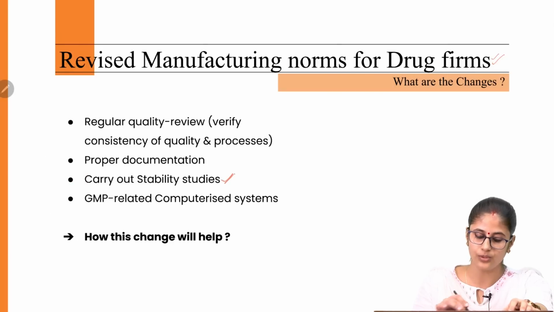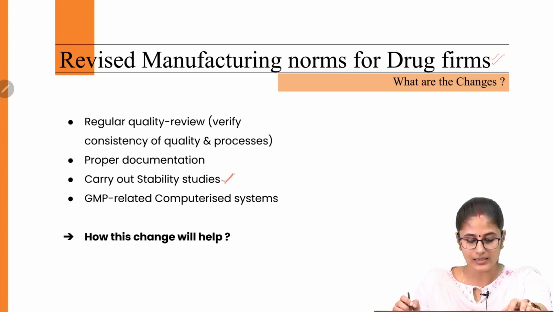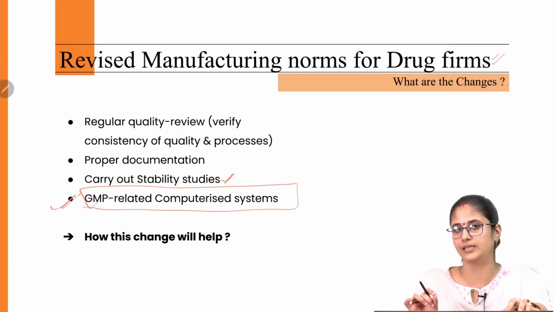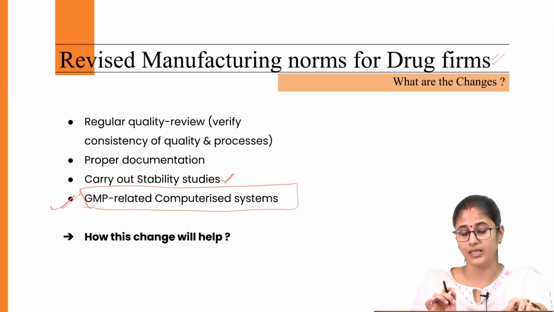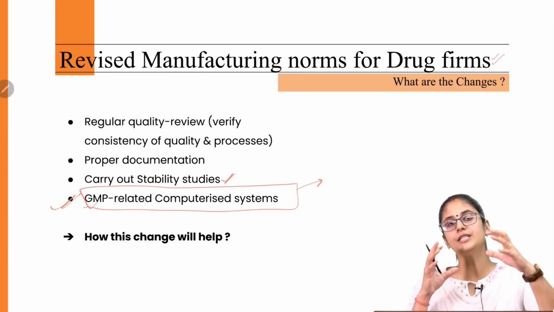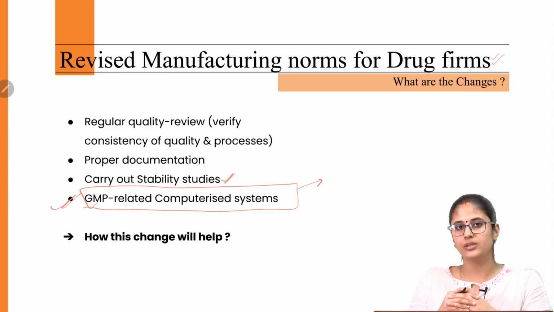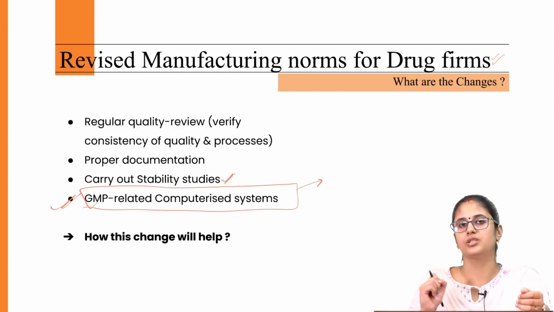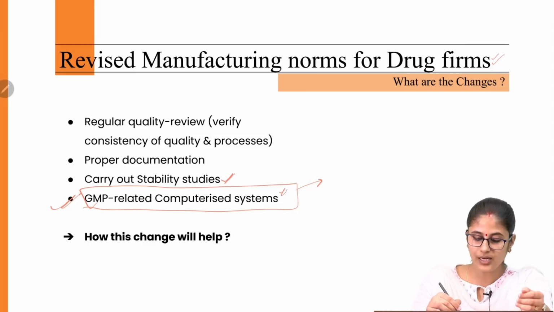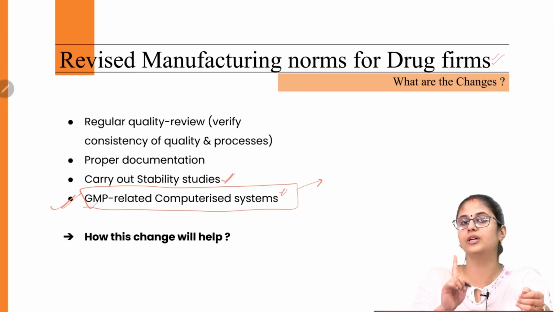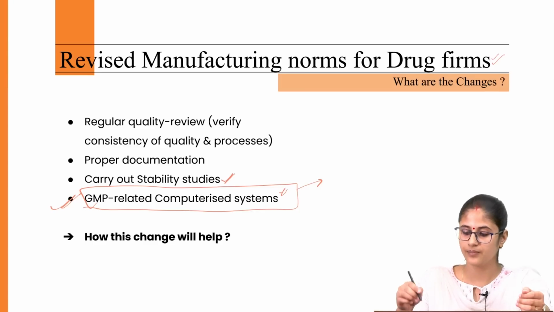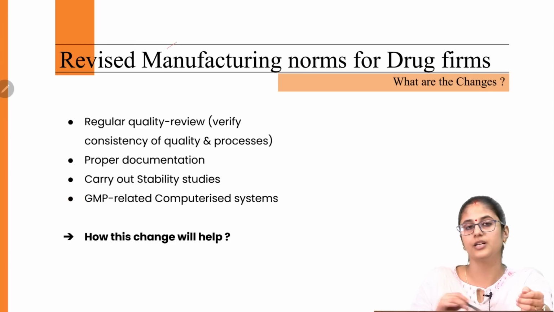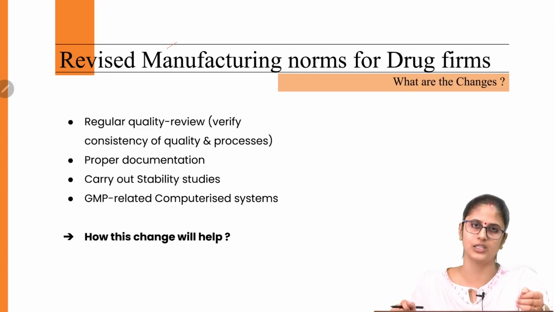Now it has become mandatory to carry out these stability studies. And lastly, now they have to come up with a good manufacturing practice related computerized system. What this computerized system would be doing is, it would automatically store the data with regard to whether a particular pharmaceutical manufacturing unit is following all the quality procedures or not. And this computerized system would basically ensure that no tampering could be done with regard to the data. Okay. So all these changes we are going to witness on account of implementation of these revised manufacturing norms when it comes to the pharmaceutical sector in India.